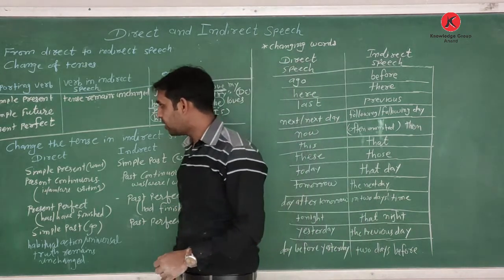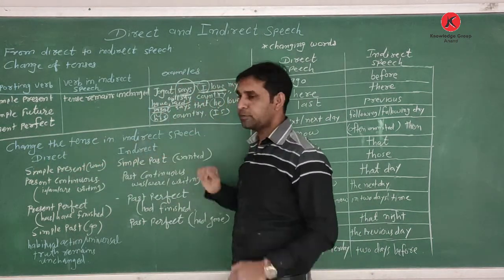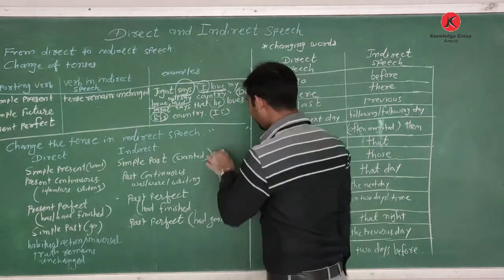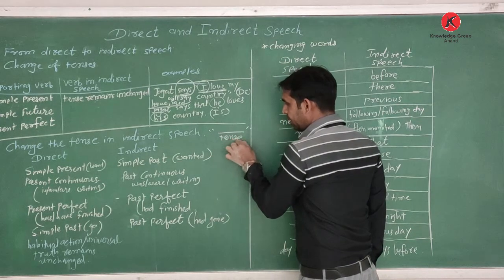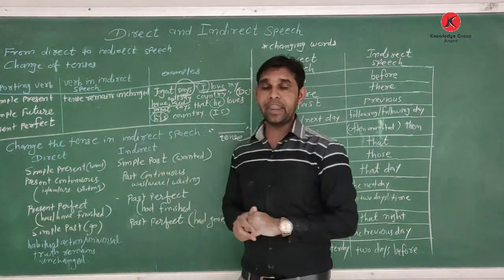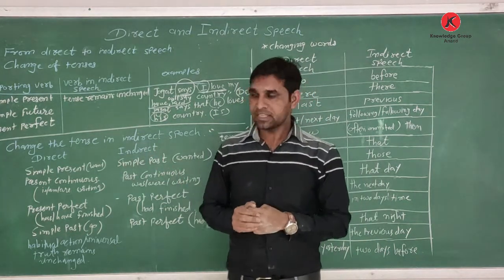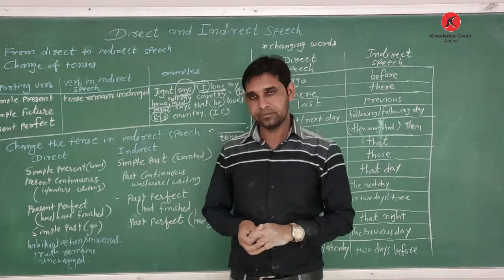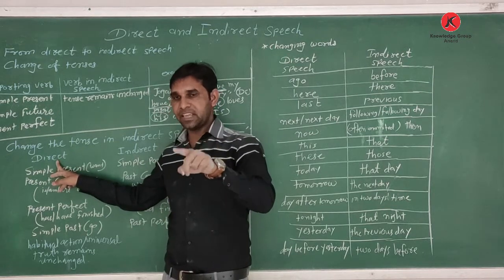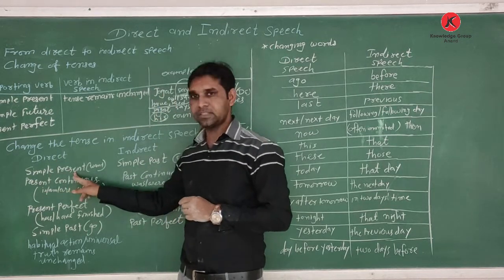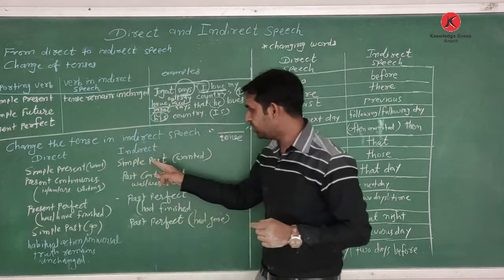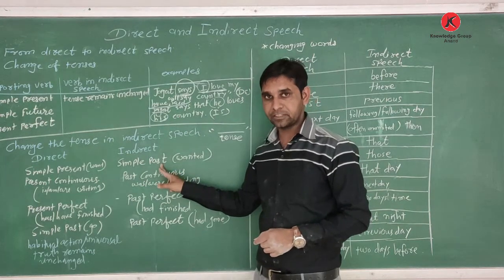Okay, then let's go further, changing the tense in indirect speech, in quoted speech. In which speech? Quoted speech, given the tense in quoted speech. So from direct into indirect, which tense do we change? Let's discuss now. See, if in quoted speech, direct speech, a sentence is in simple present, okay, if the verb one is given, then we change into simple past in indirect speech.